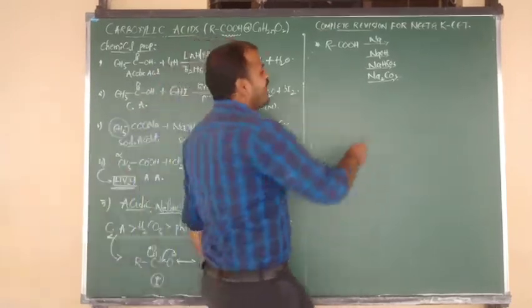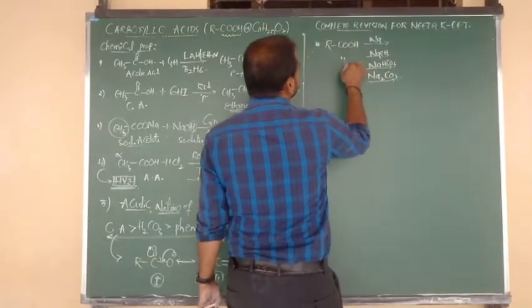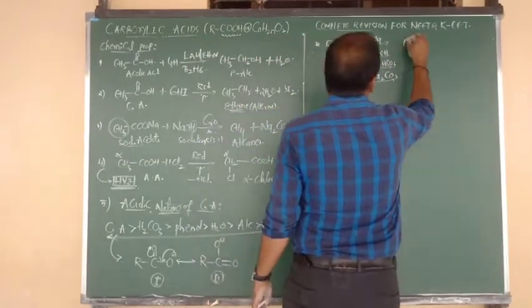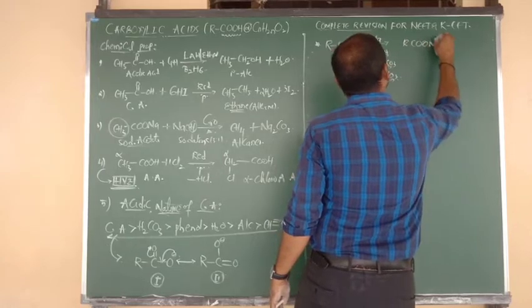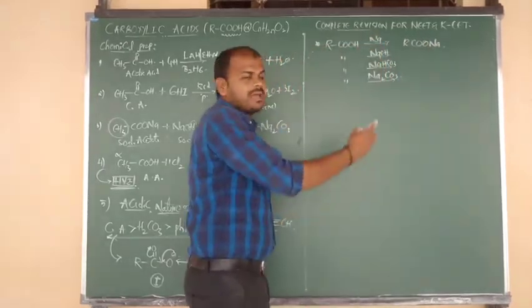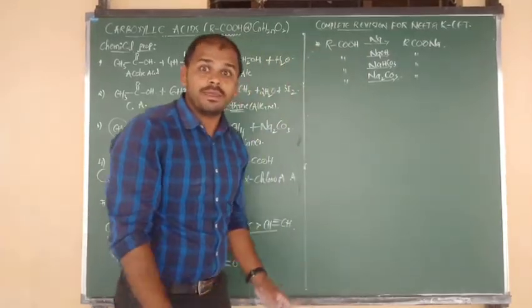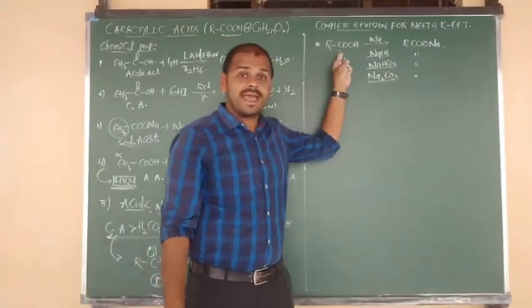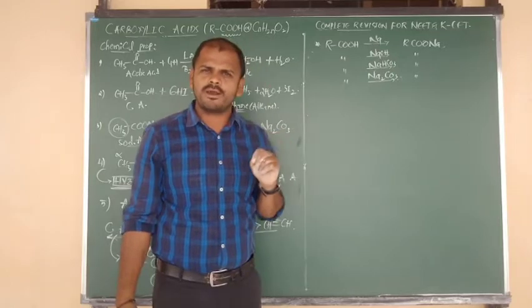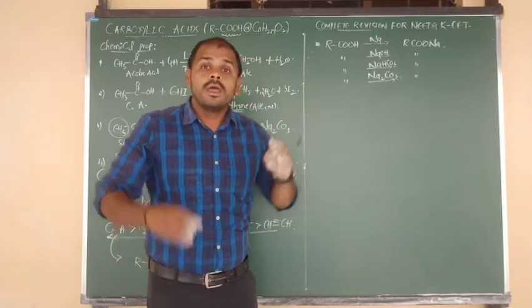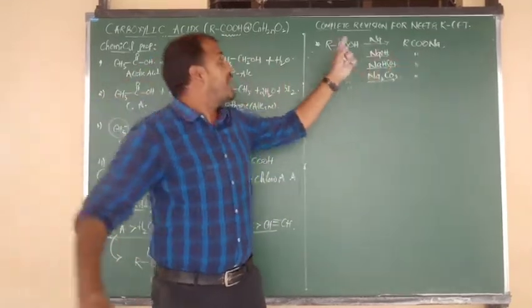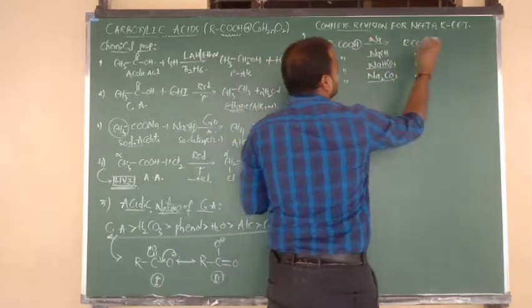In all those cases, we get the sodium salt of carboxylic acid as the common product. What does that mean? When carboxylic acid reacts with any type of reagent or metal compound, it is ready to lose the proton, and the proton's place is occupied by sodium.